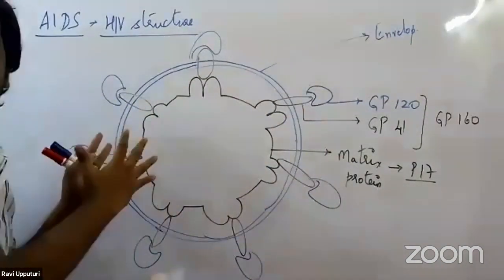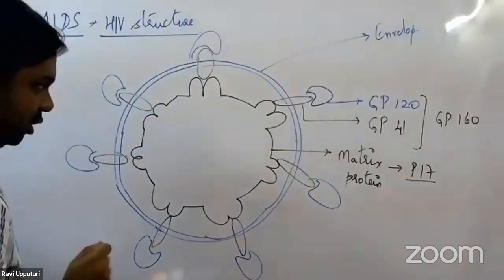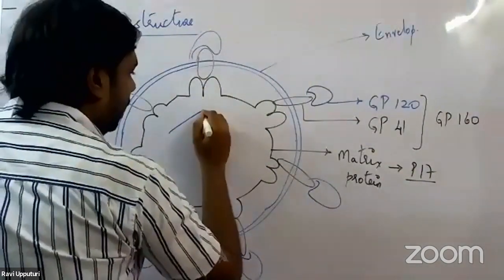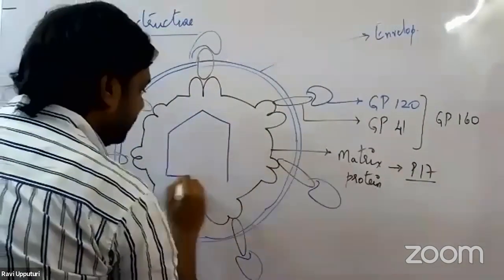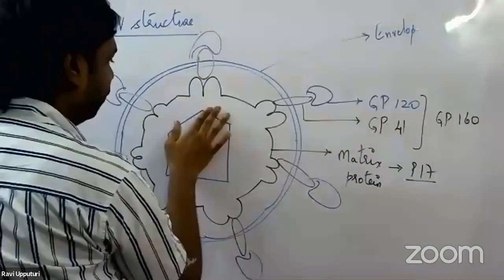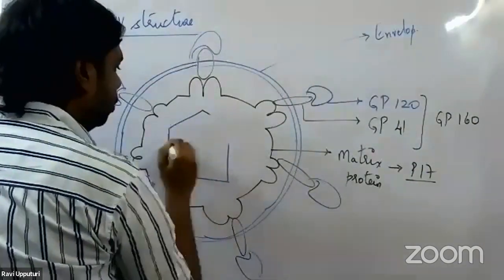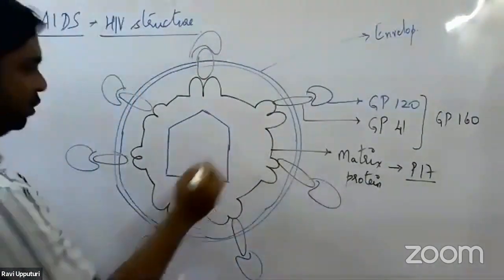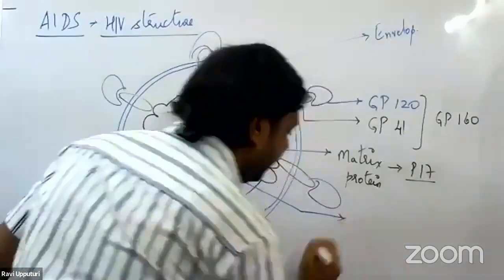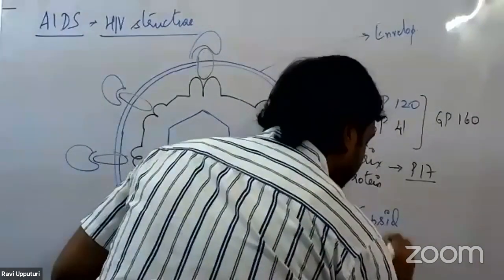Now, towards the inner side, the actual virus particle is present. There is this house-like structure, and inside it we have a lot of things present. We'll see what this consists of. This structure we start calling the capsid protein.